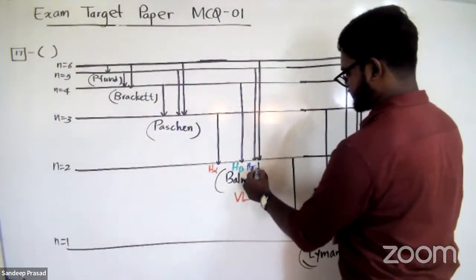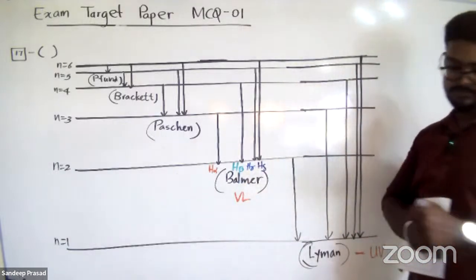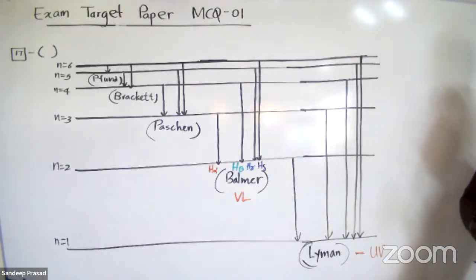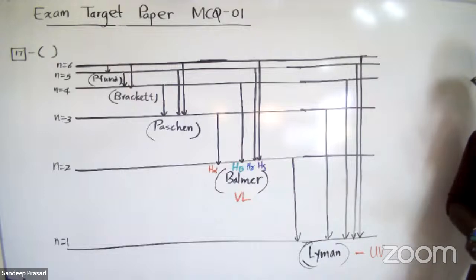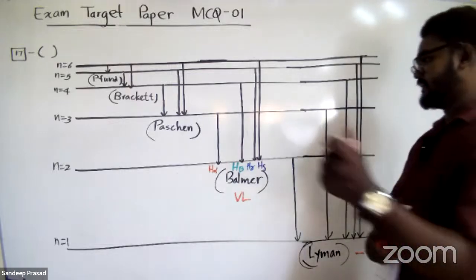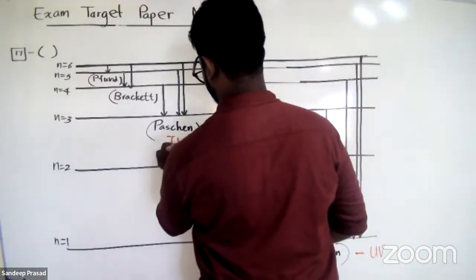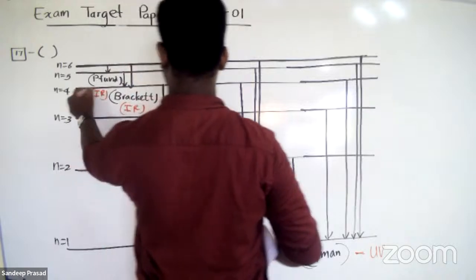So we can see these 4 lines with our naked eye because they belong to the visible light region: H alpha, H beta, H gamma, H delta, red, green, blue, and violet. The Paschen series belongs to the infrared region. Brackett also infrared, Pfund also infrared.